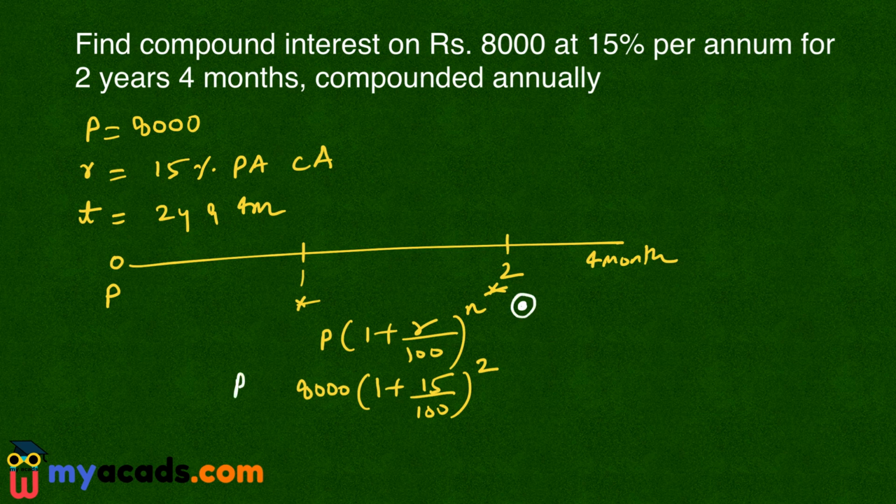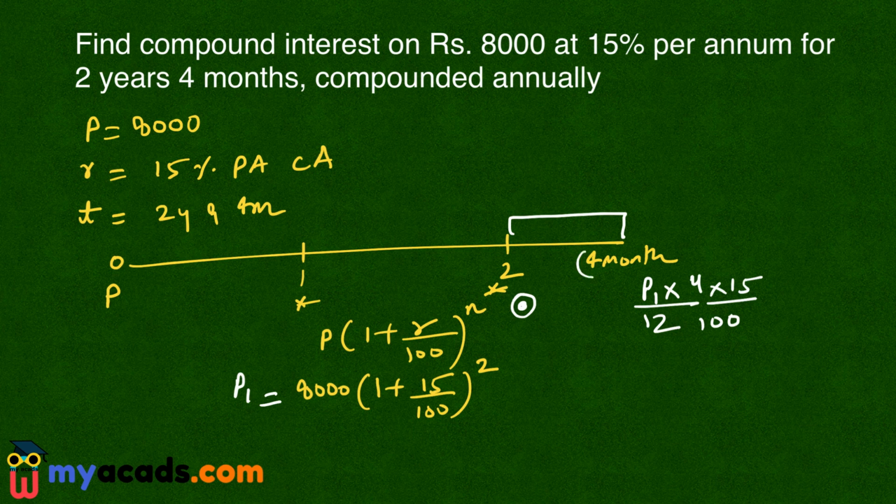This amount be P1. Now for this 4 months, interest will be charged on P1. So the interest charged in this 4 months will be P1 into time period is 4 months. So 4 by 12, and rate of interest is 15%. So this is the interest that I will get during this 4 months.